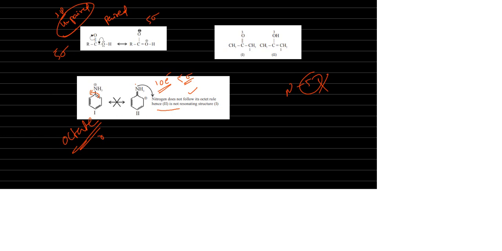Then see here, these two are resonance structures. Here just pi electron shifting, but see here this hydrogen is shifted, so these are not resonating structures.